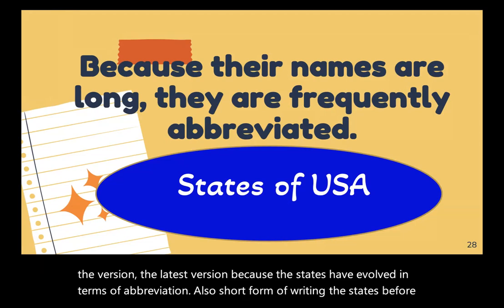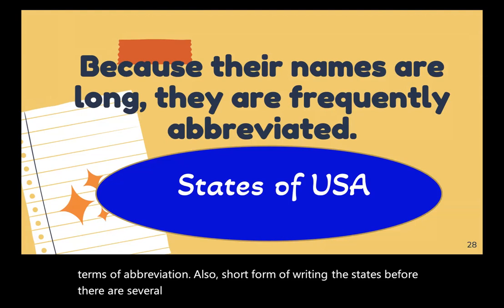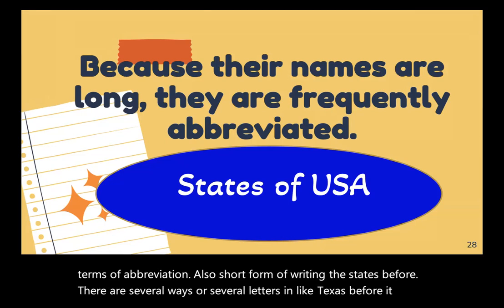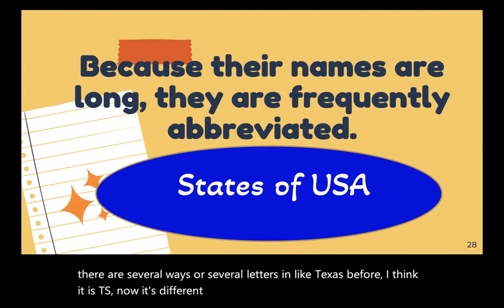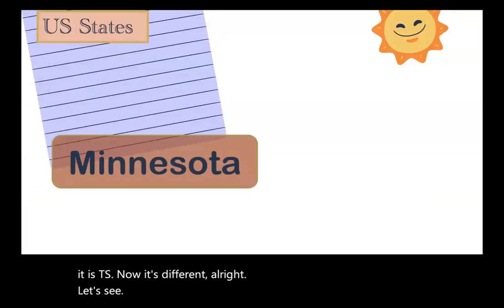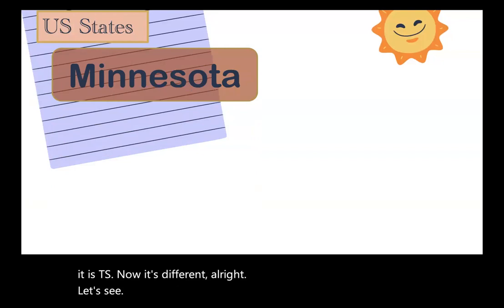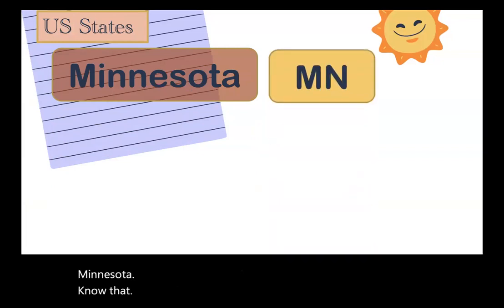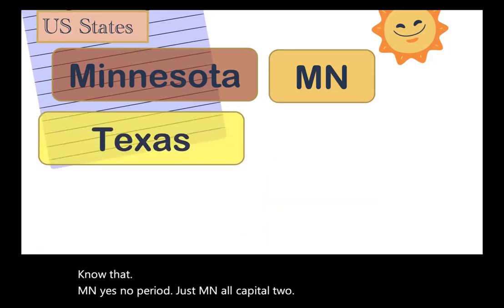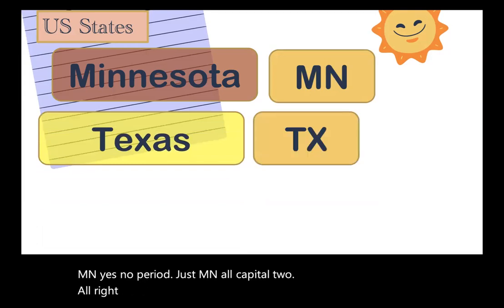Before, there are several ways or several letters in, like Texas. Before, I think it is TS. Now it's different. All right, let's see. Minnesota. You know that. MN. Yes, no period. Just MN. All capital too. All right, Texas. You take the first letter and the middle letter, TX.